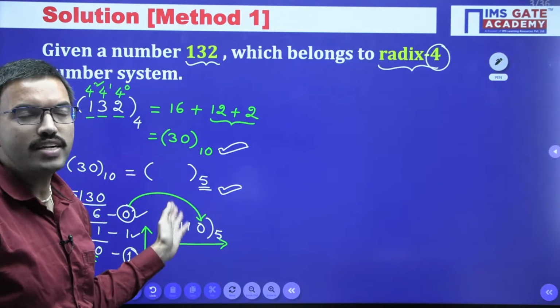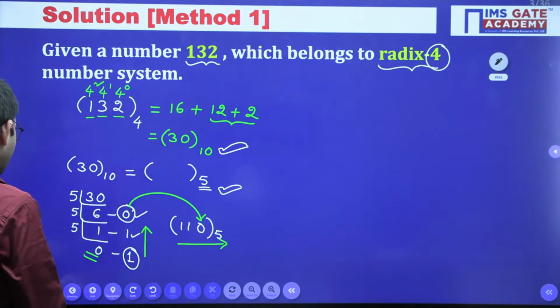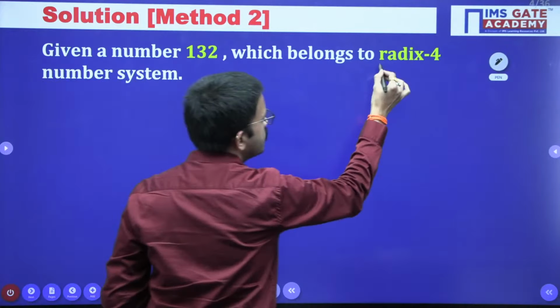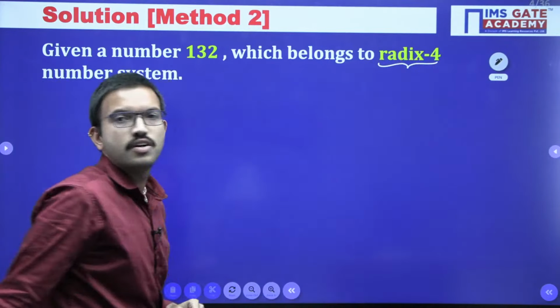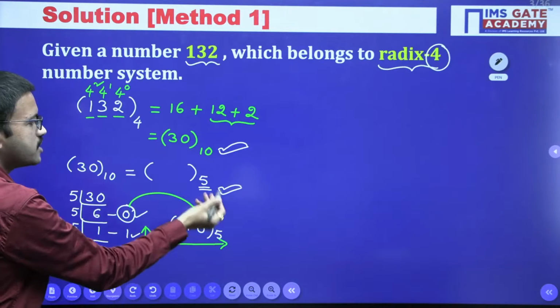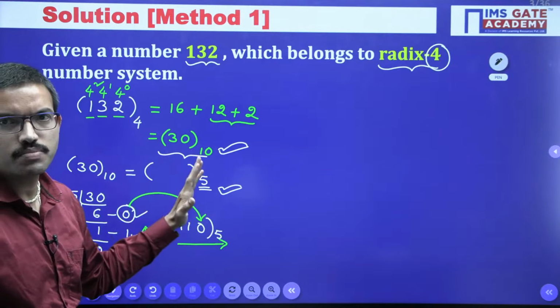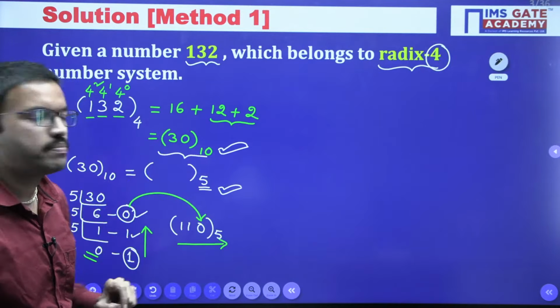For the timing, I will discuss one more method. In order to get the base 5 number, first of all you should get the decimal number.